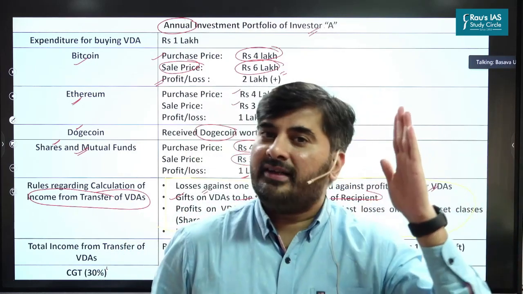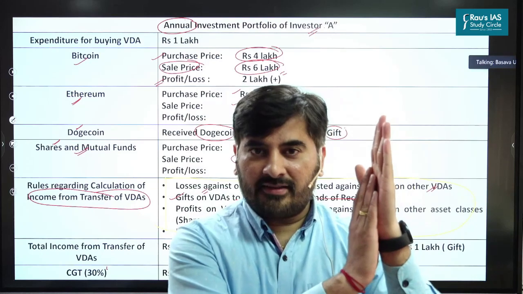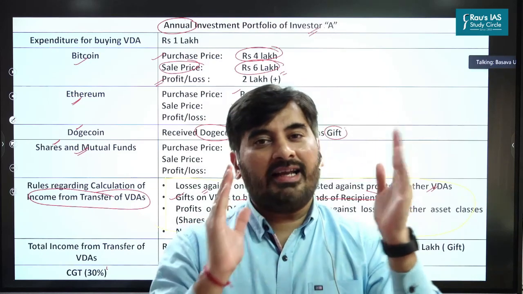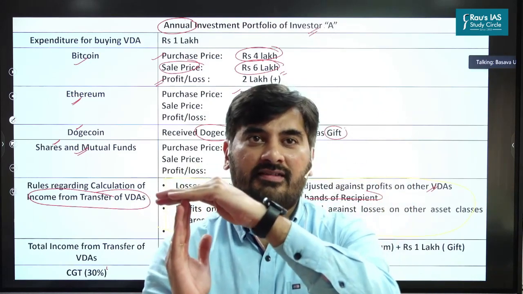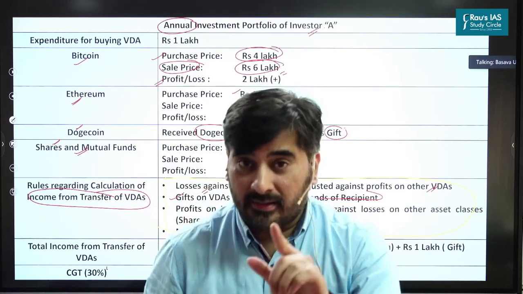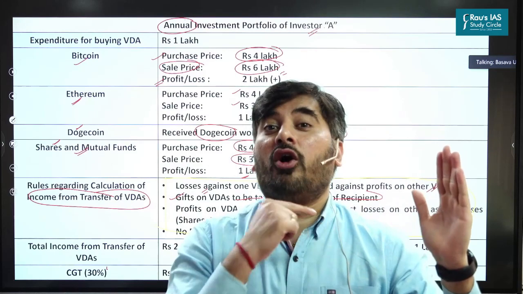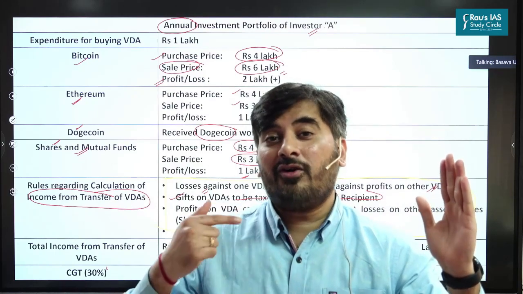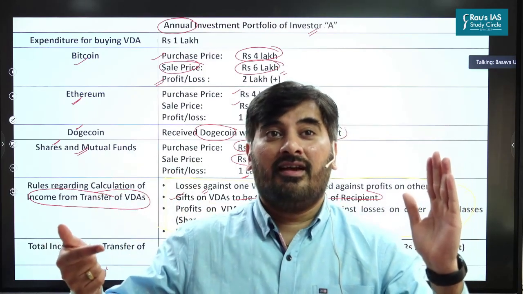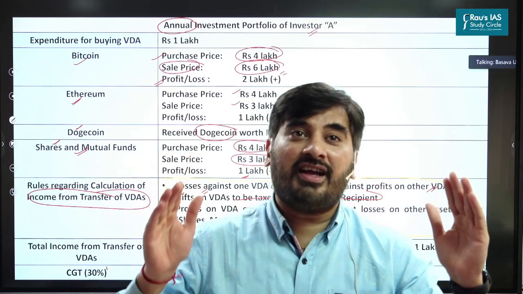Now look at this, profits on virtual digital assets. Let's say I'm earning profits on one virtual digital asset. I can offset this profit against losses on another virtual digital asset. I can do that. But my profits on virtual digital assets cannot be offset against losses on other asset classes. What are the other asset classes? My shares and mutual funds.